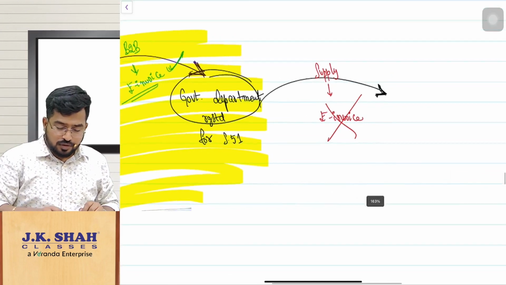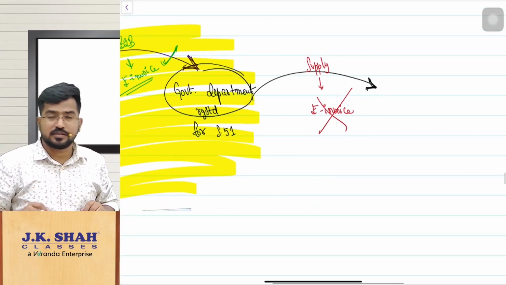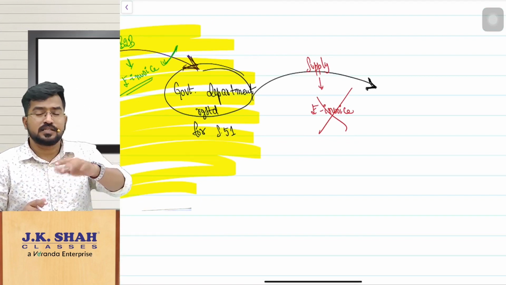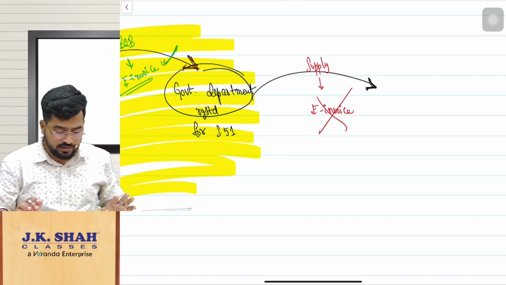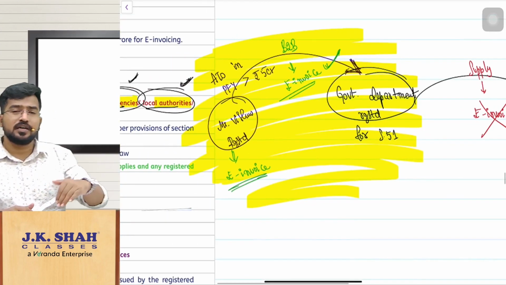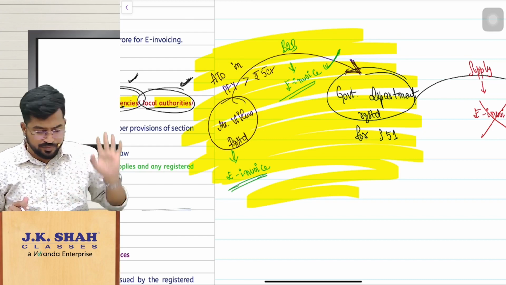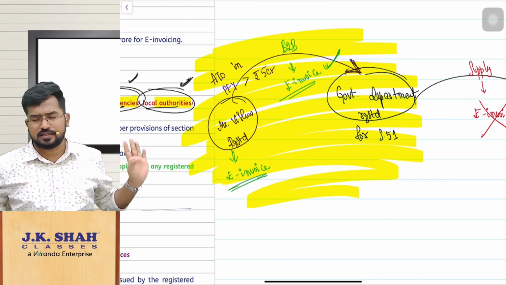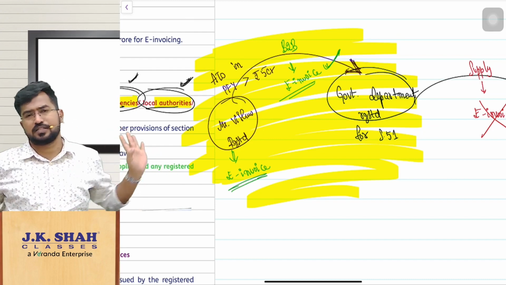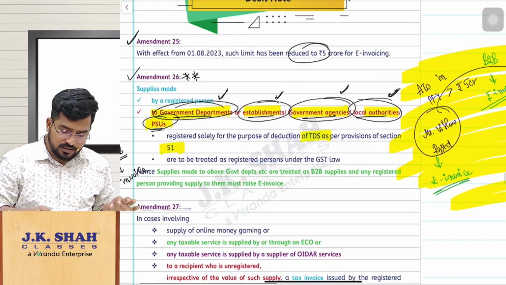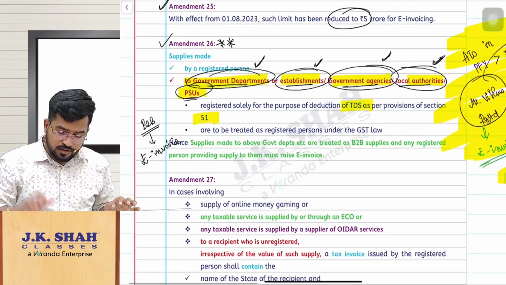Clear? So when a government department is making any supply, e-invoice is not relevant. But if they are receiving anything, and I am a person registered under GST exceeding 5 crore turnover, and I make any supply to them, I will treat it as a B2B supply, and I have to raise the invoice. That is what the law says, right? So that is interesting, so please be careful there.